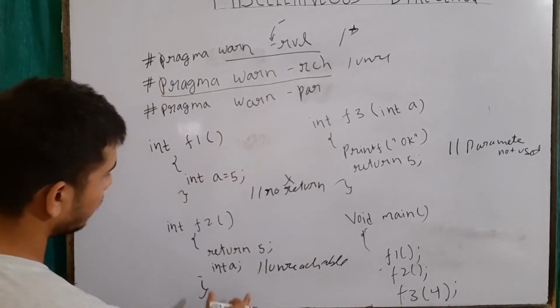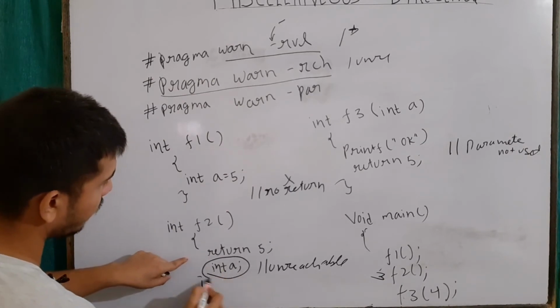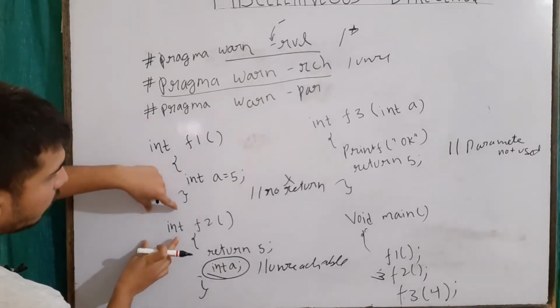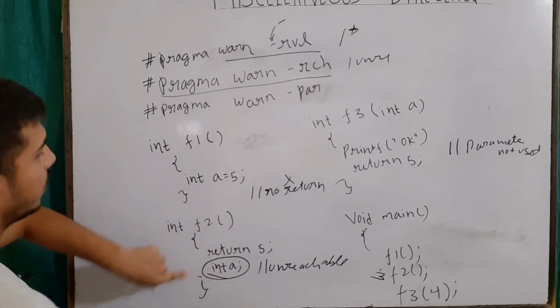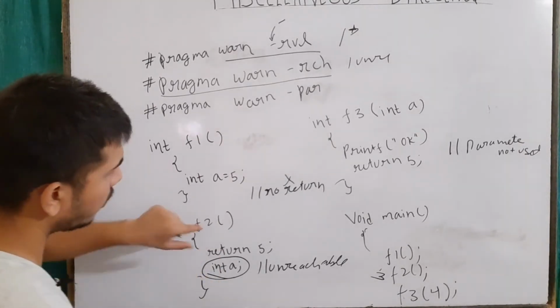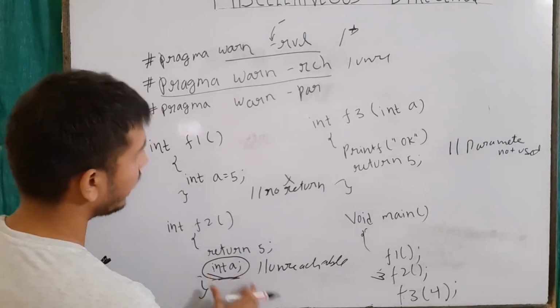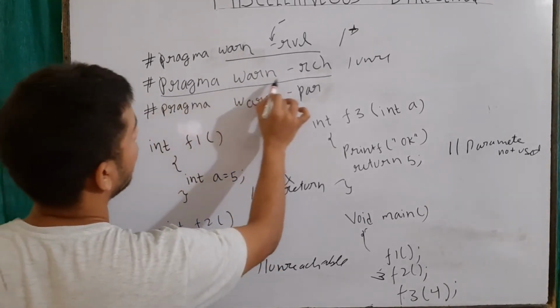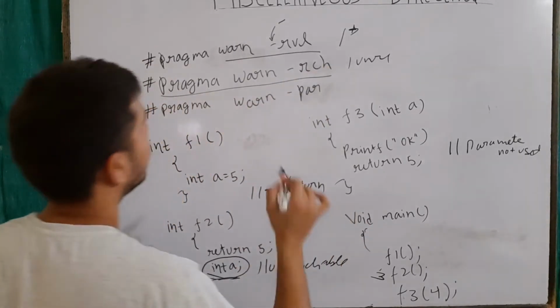unreachable code. For example, here if we see F2, this code is unreachable. Why is it unreachable? Because when I call this function, it will return 5 and this will never be reached. So this is unreachable code, and if we want to suppress this warning, I am using #pragma warn -rch. RCH means reachability or reachable.